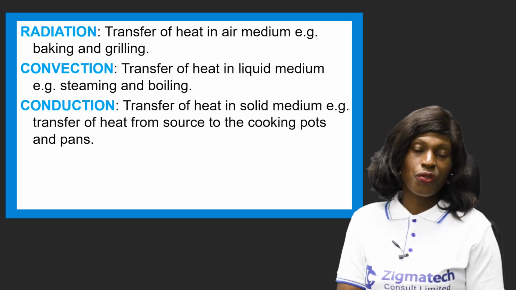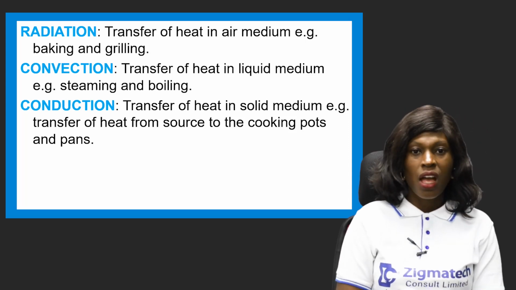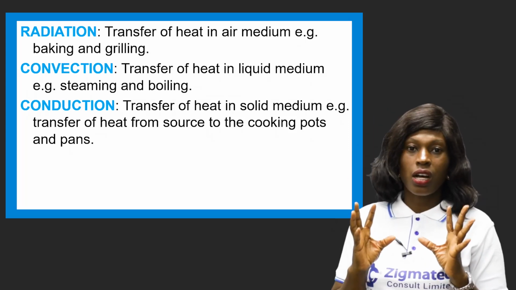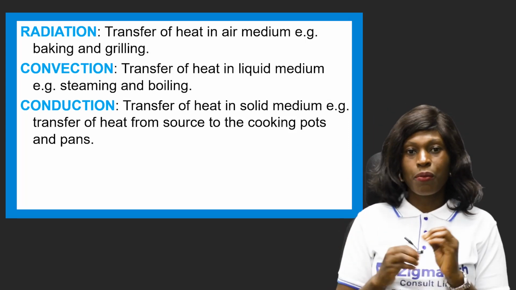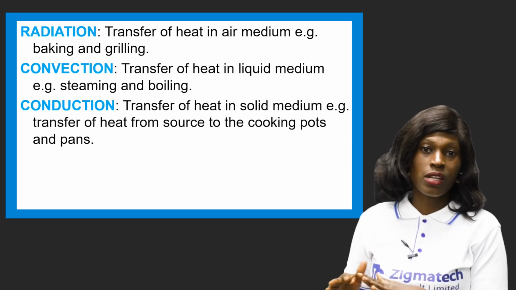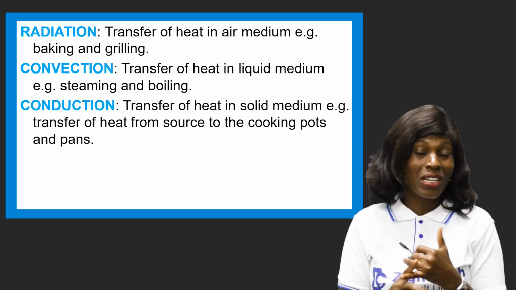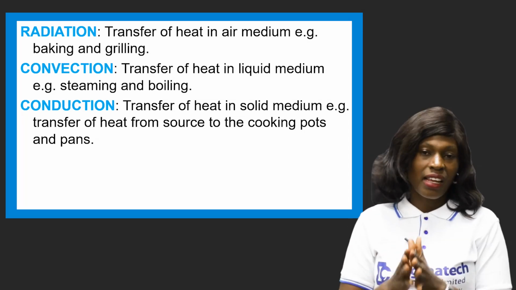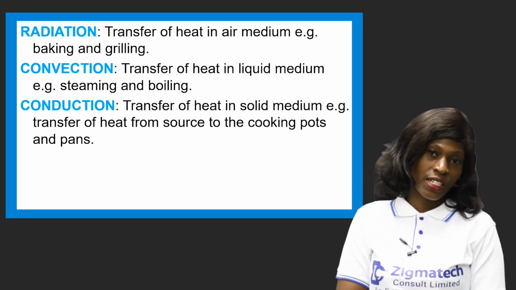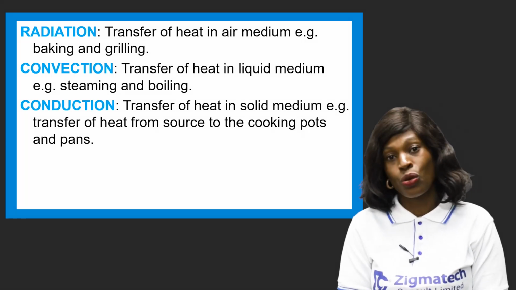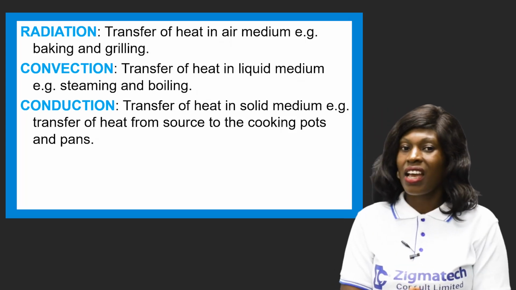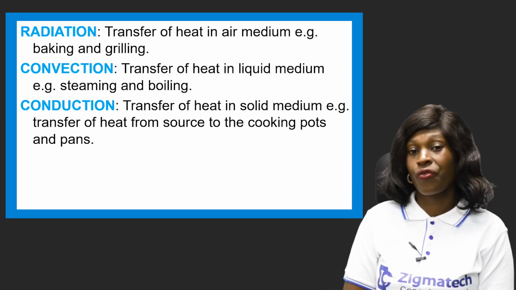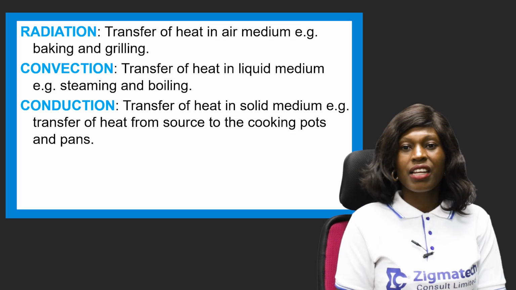Now, that process is referred to as what? Radiation, okay? Now, heat is transferred through what? Air. Now, that medium is referred to as what? Radiation. Maybe you're grilling, you're baking. When you're baking in your oven or you're grilling, that process is referred to as what? Radiation. That is what is happening as you're preparing. The heat that occurs when you bake is referred to as radiation.